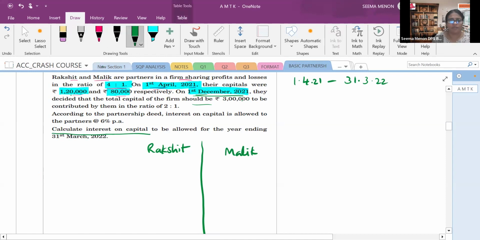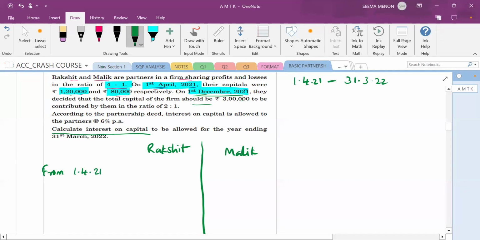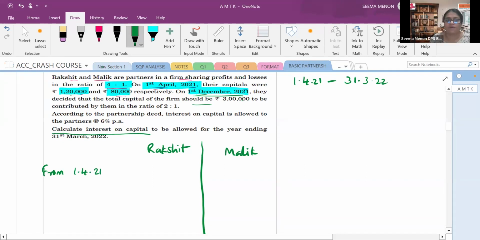Interest on capital, from where to where do you have to calculate it? 1st April to where will you find it out? 30th November, right? It changes from 1st December. So up to 30th November. Excellent, Neha.